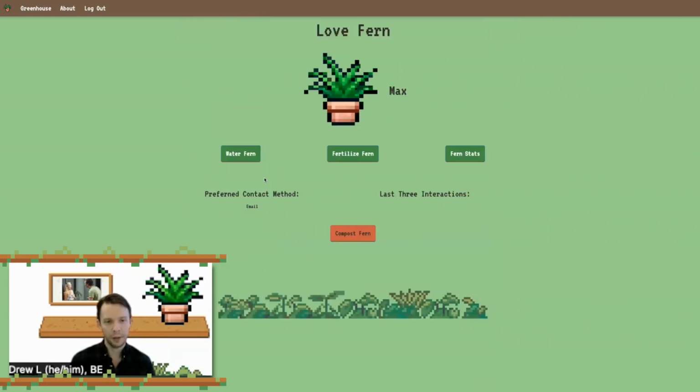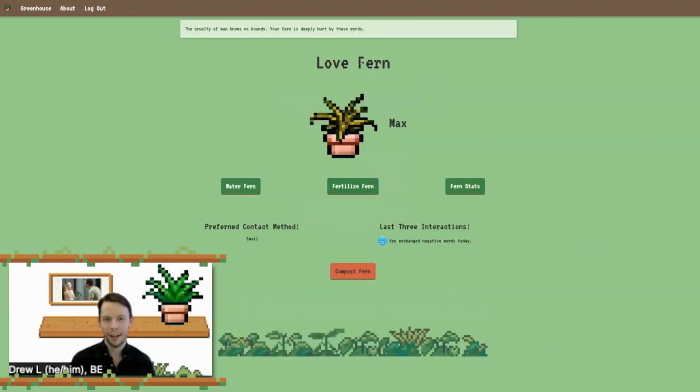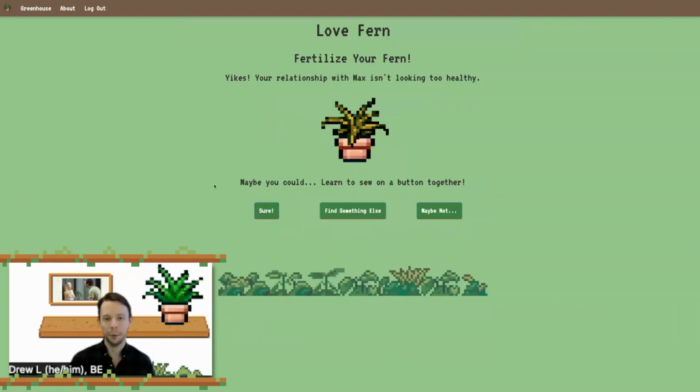If we click on Max and click on Water Fern, we can input an interaction we've had with Max and have it analyzed by Google's sentiment analysis. I said something not so nice about Max, and it is now reflected in the fern health, which has withered a bit. Suppose we want to repair our relationship with Max by doing something together.